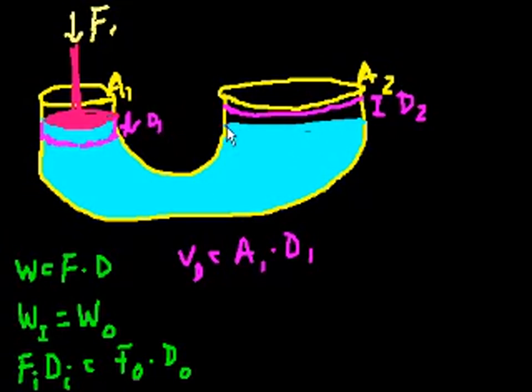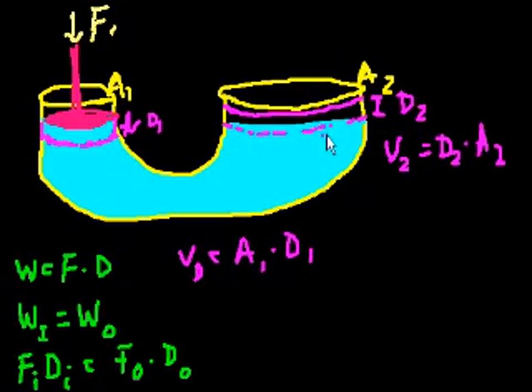And so what's the change in volume? How much volume did you push up here? Well, this volume here is going to be the distance 2 times this larger area, right? So we could say volume 2 is equal to distance 2 times this larger area. And we know that this liquid is incompressible.